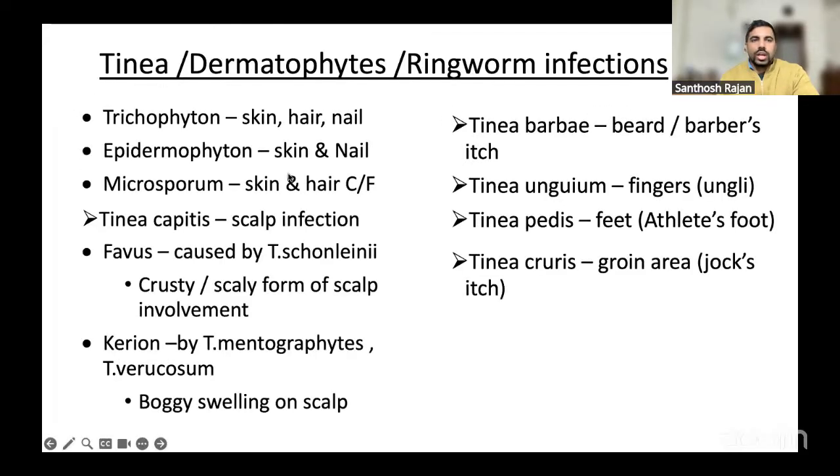So this is exactly what I'm saying. We already discussed, you see, Trichophyton, Epidermophyton, Microsporum.